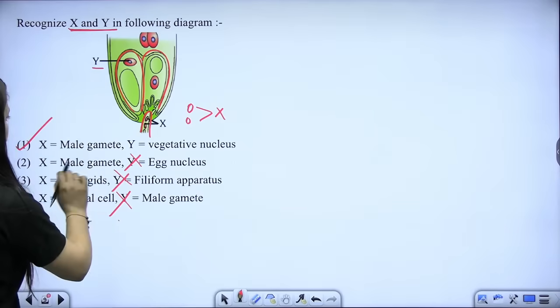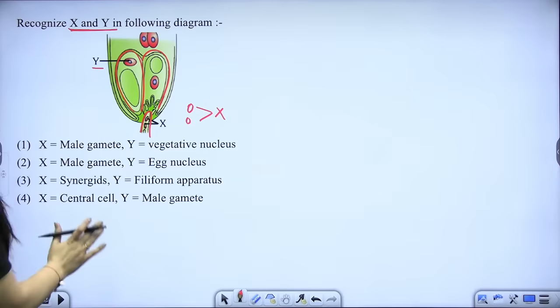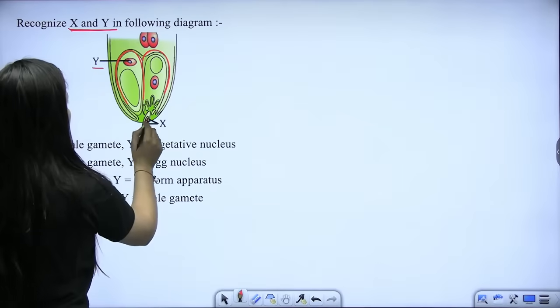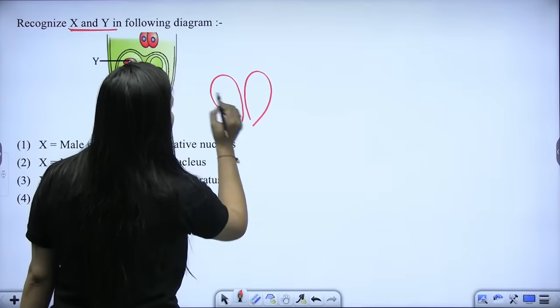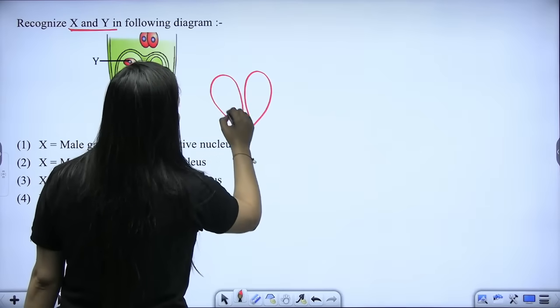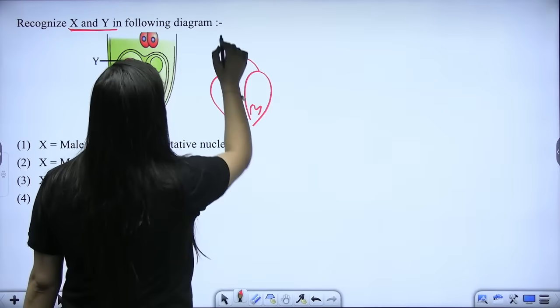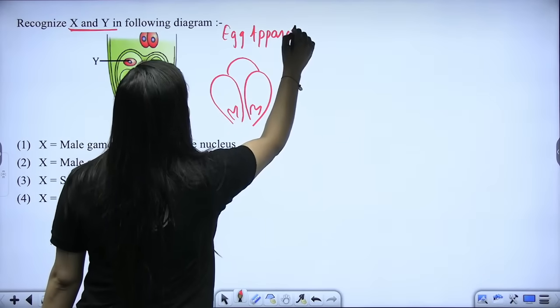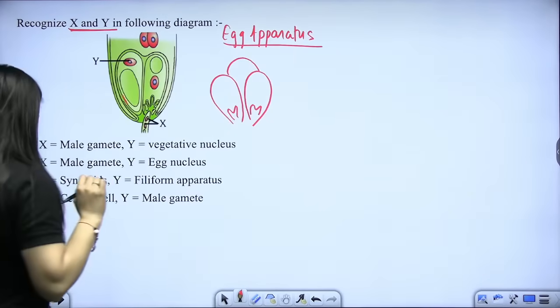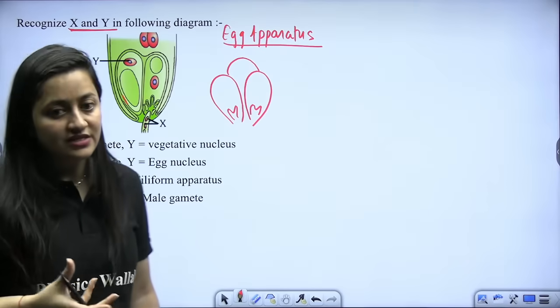So this Y, achha, one second, let me check again. Yes beta, X is the male gametes for sure. One more thing, let's suppose this is the case, these are two synergids, and I would like to ask one more question here. What do you have in the egg apparatus? Yes, one related MCQ is also there. If it is the egg apparatus, then what will you see?